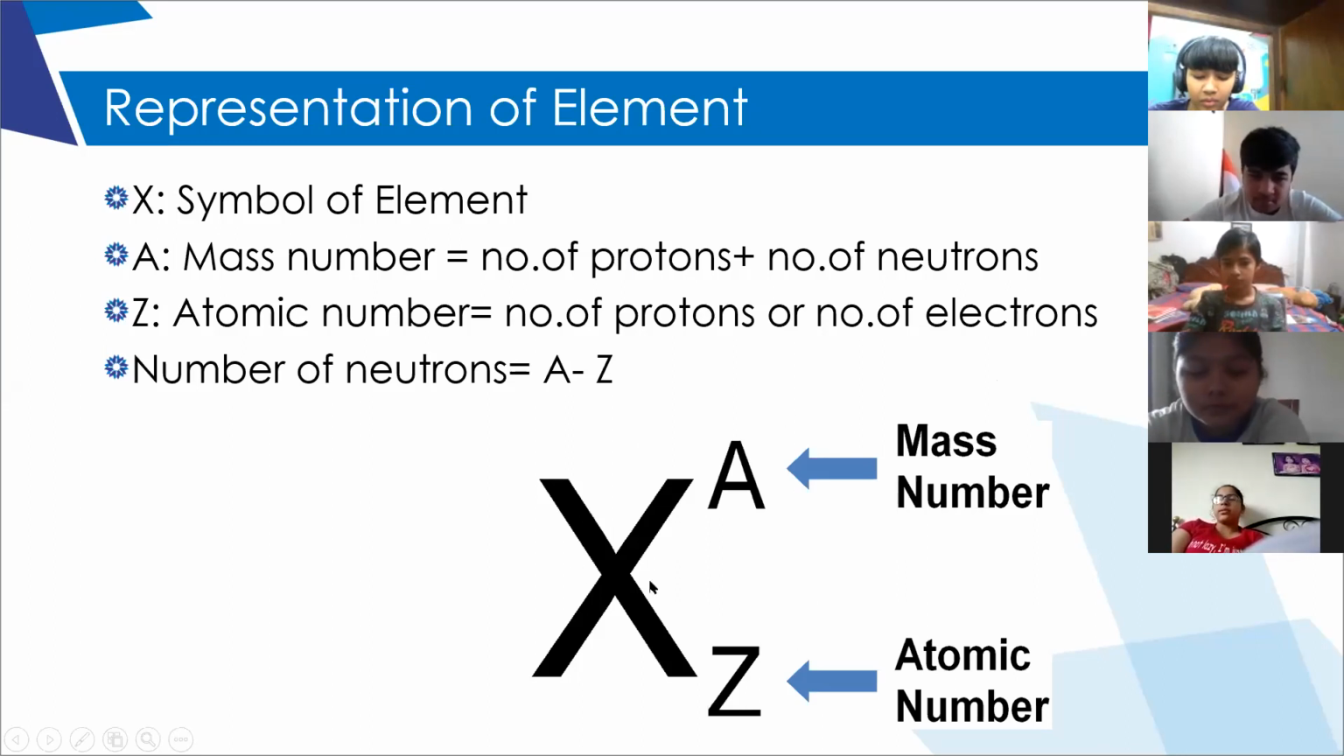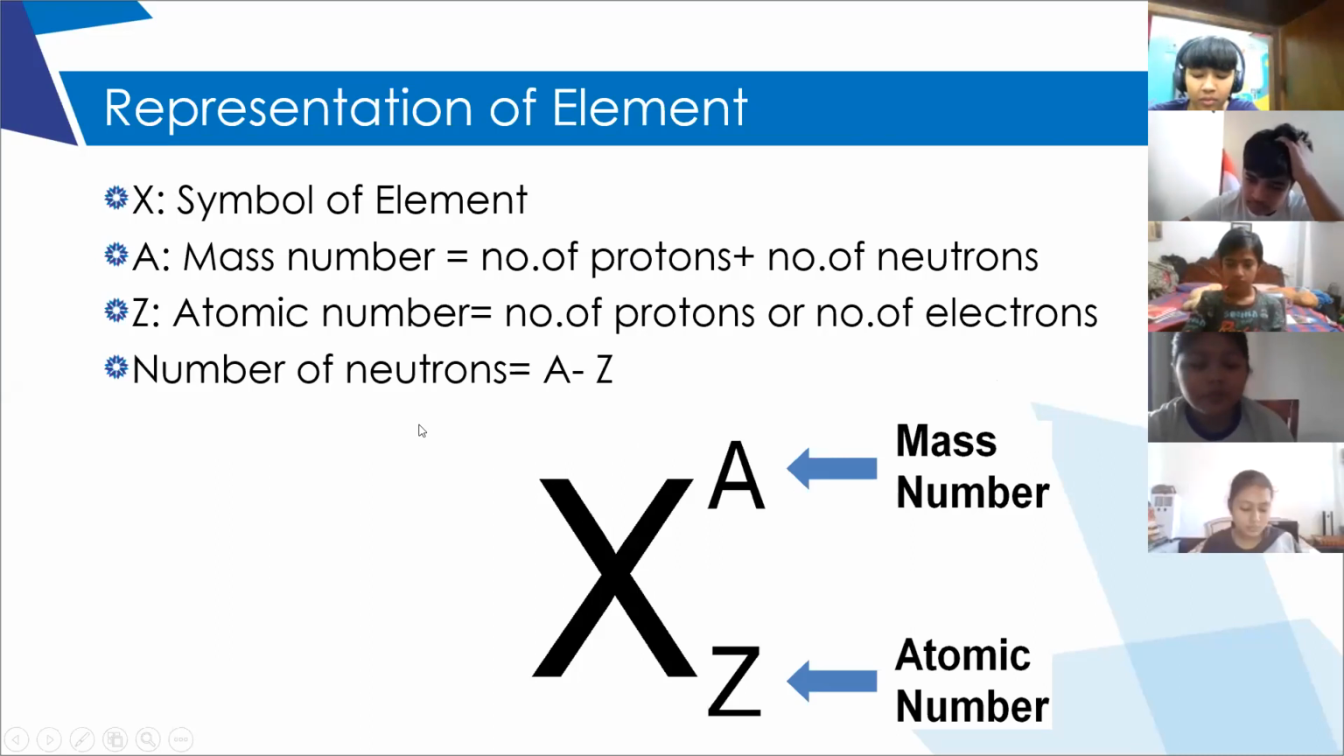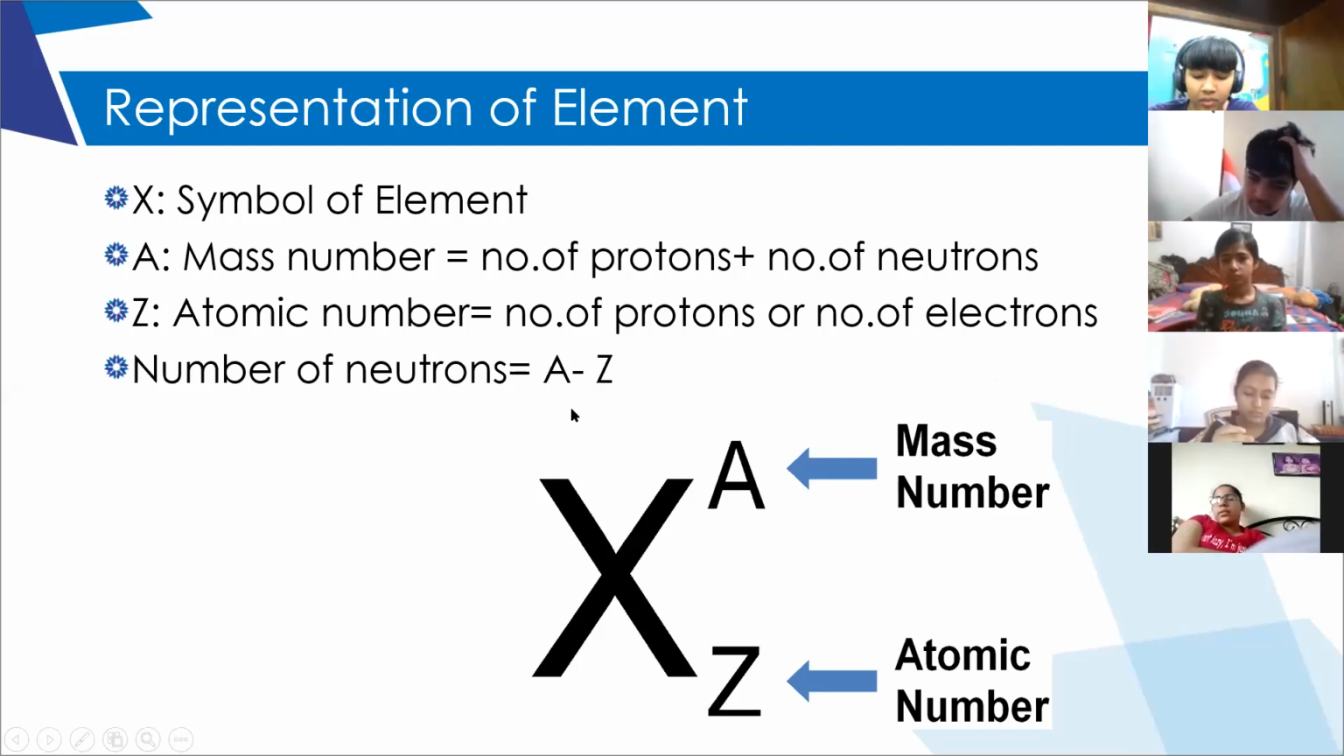I think you already did this in your 8th standard. How to calculate the number of neutrons? Mass number minus atomic number. Did you remember? This you have done in your 7th standard or 8th standard? Both.